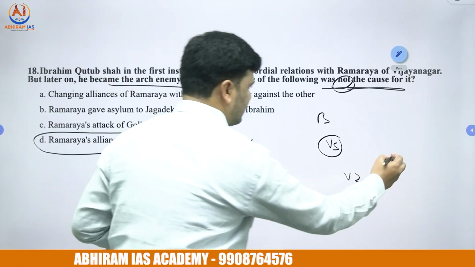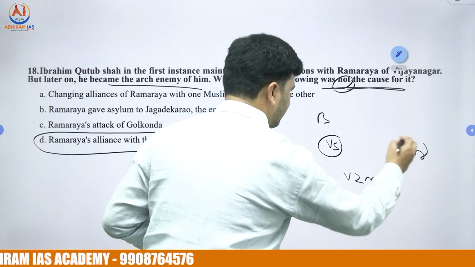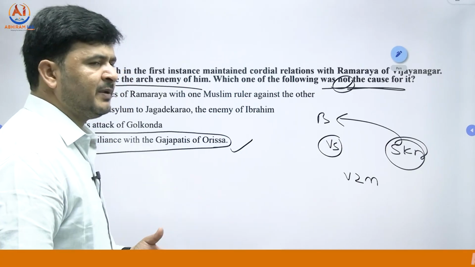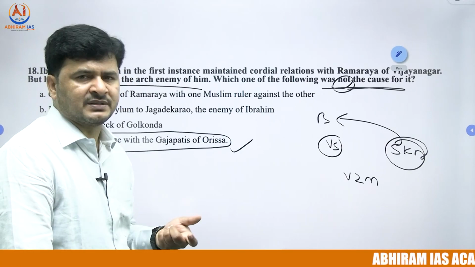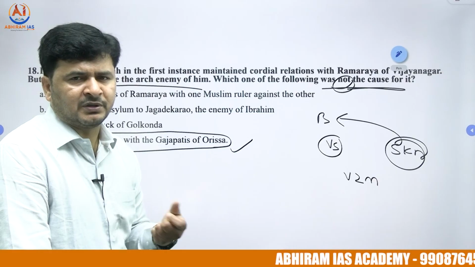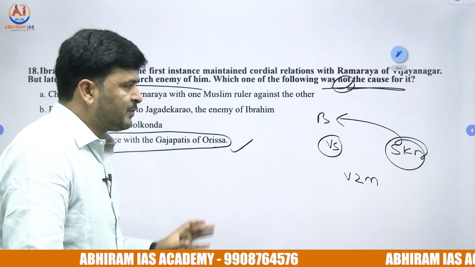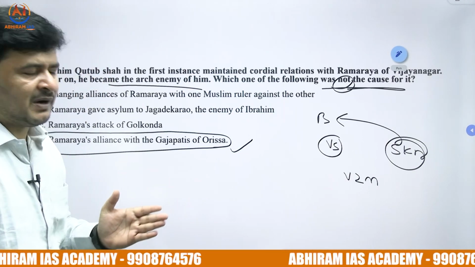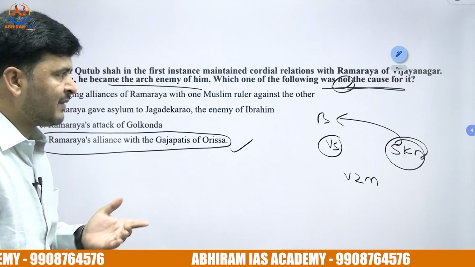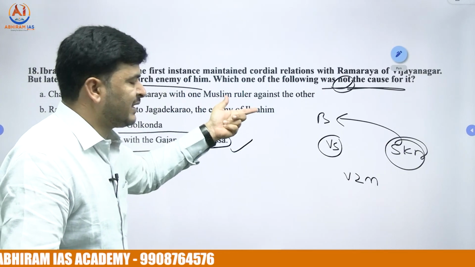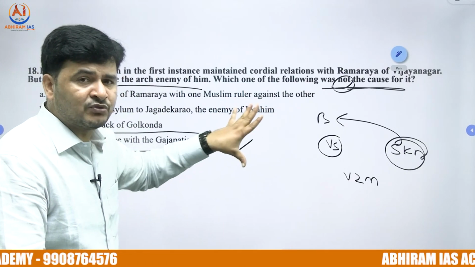Especially from the days of Sri Krishna Devaraya, we found a typical policy followed by him towards the Bahmanis, that is the policy of dissensions. అంటే మనం తెలుగులో పుల్లలు పెట్టడం అంటాం. Some sort of diplomacy policy, you call it. Now, this particular diplomacy policy was not followed, unfortunately, by the successors of Sri Krishna Devaraya, that is, changing alliances of Ramaraya with one Muslim ruler against the other. It was not digested by Muslim rulers.